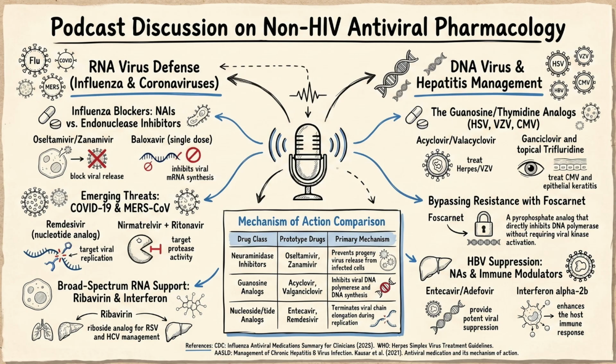The immune superchargers are fascinating. For both hepatitis B and C, the sources highlight interferon alpha 2b. Now, this isn't an analog that targets a viral polymerase, right? No, interferon is a recombinant cytokine. Let's define cytokine for the listener. That's essentially a chemical distress signal that our immune cells use to communicate, right? When a cell is under viral attack, it naturally releases interferons to warn neighboring cells. Interferon alpha 2b is a synthesized version of that distress signal.